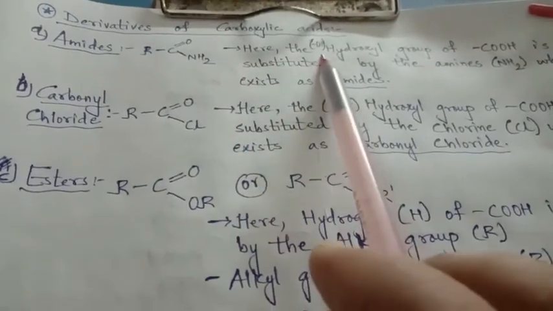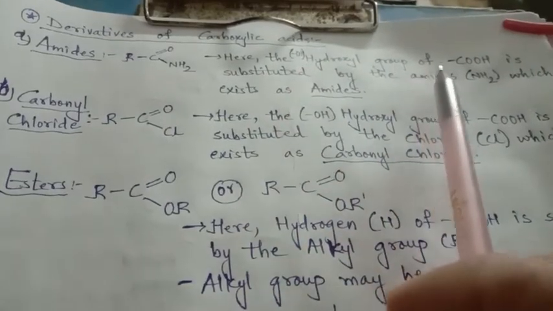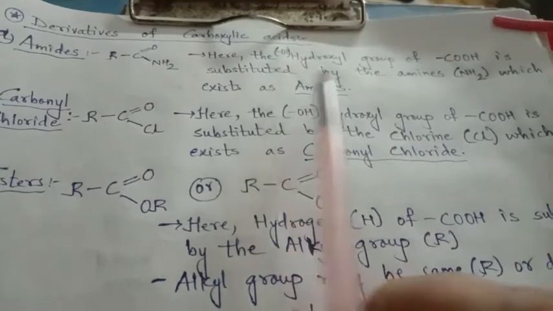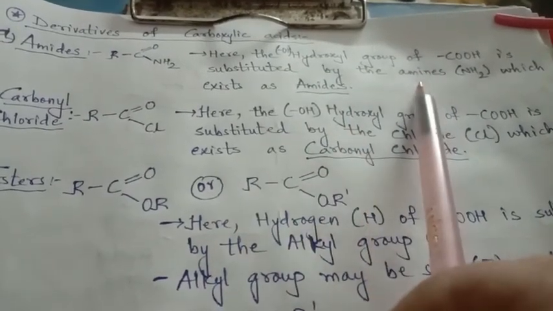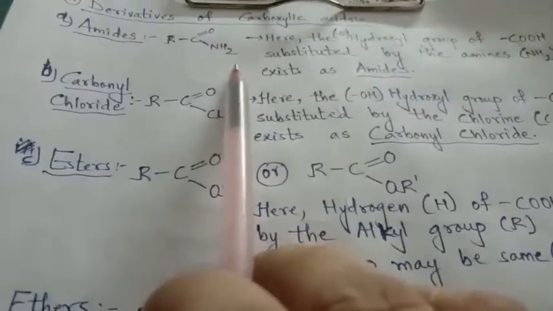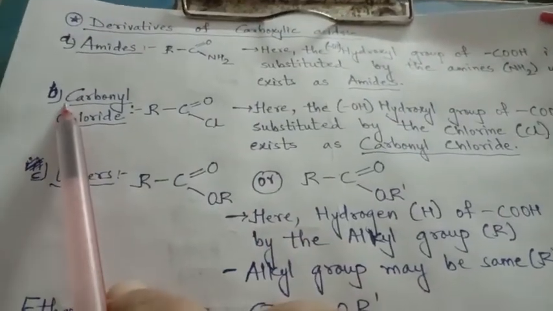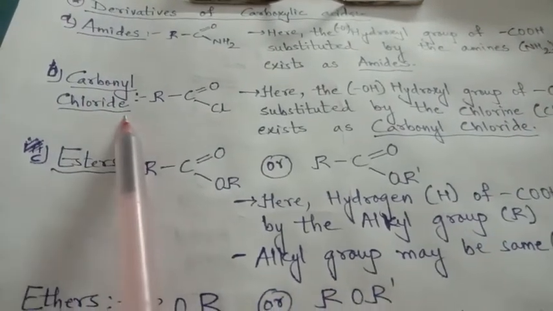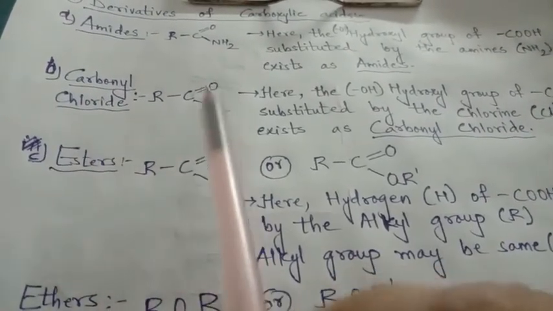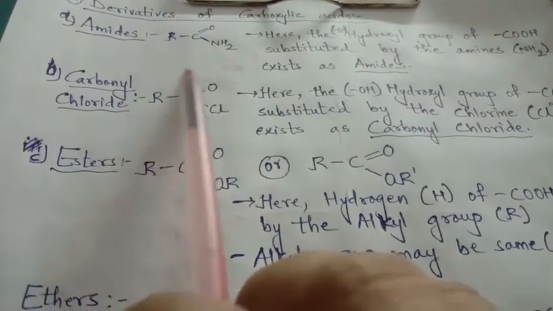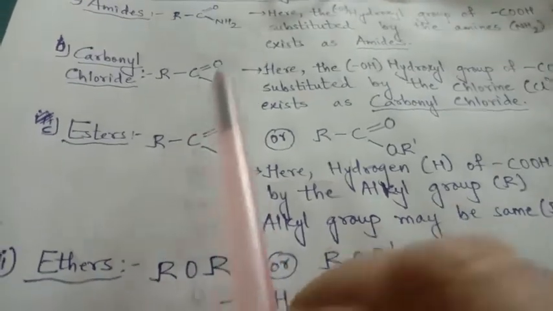The next derivative of COOH, that is carboxylic acid, is carbonyl chloride. Now this OH is replaced by chlorine, right? And the functional group becomes carbonyl chloride.